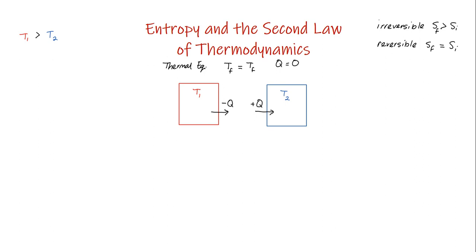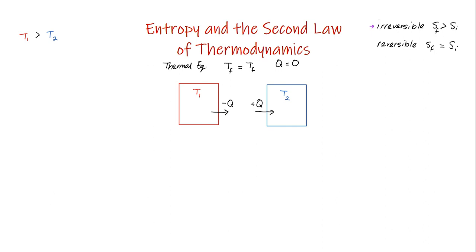Now, just to put a little side note here, if I then separated the two blocks once they'd reached the final temperature Tf each, they would not spontaneously go back to, say, T2 and T1. They would now be considered to have undergone an irreversible process. And so what we want to show here is that after this exchange of heat, the entropy of the system is going to be bigger than it was to begin with.